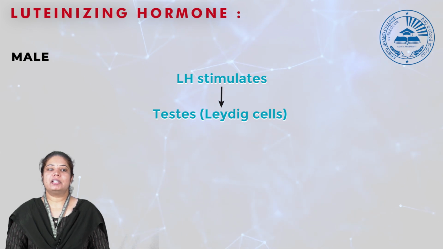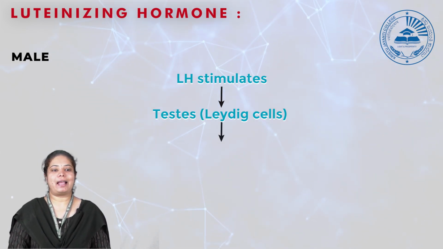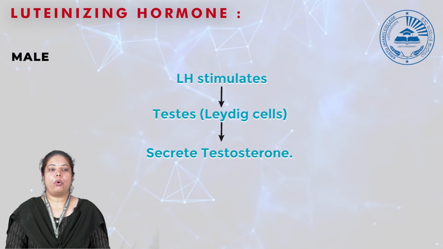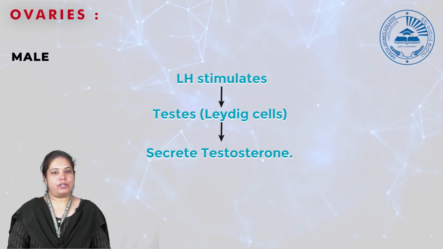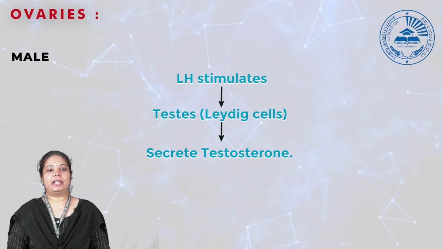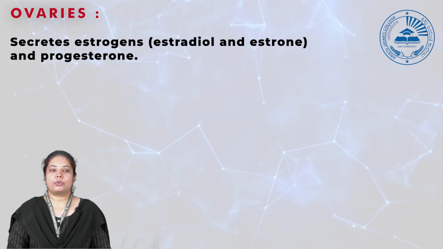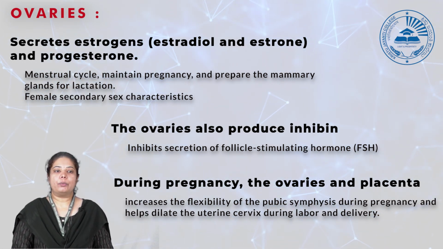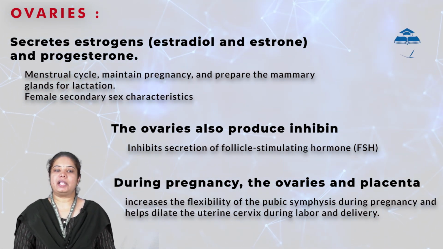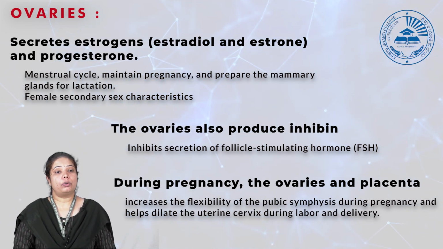There are certain specific hormones produced by the ovaries as well as the testes. The ovaries secrete estrogen as estradiol or estrone, both of which fall into the category of estrogen, and they also produce progesterone. These two hormones, estrogen and progesterone, govern the entire menstrual cycle, maintain pregnancy, prepare the mammary gland for lactation, and provide secondary sex characters to the female.